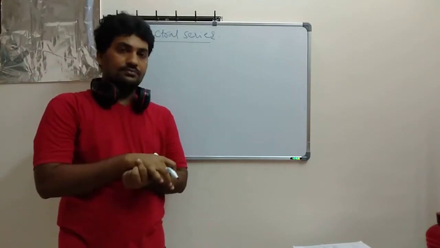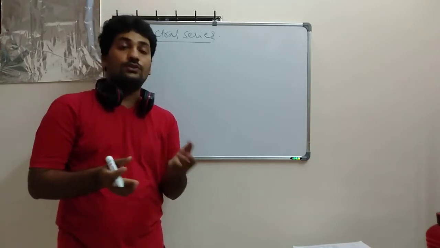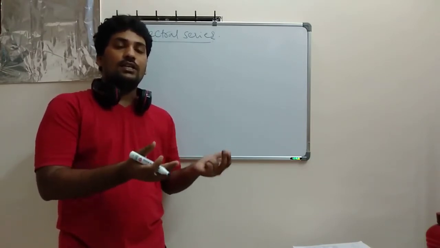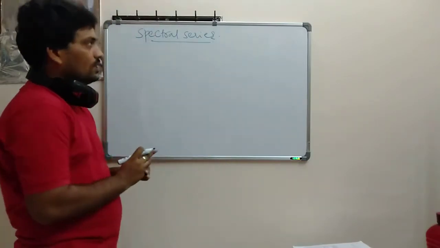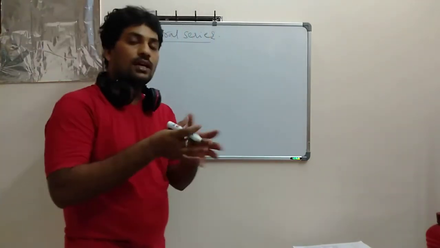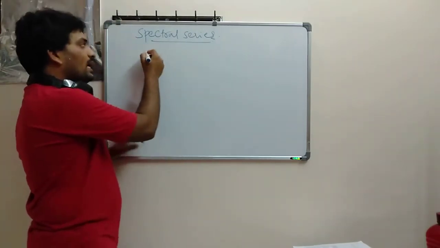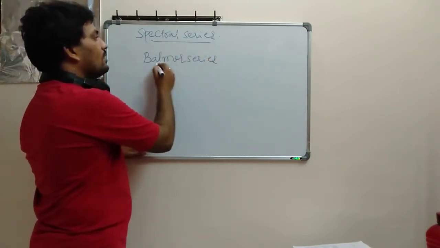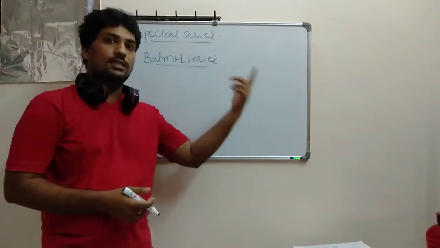I have already done the energy levels formula. If you don't know, you can go to that video and get the energy levels and Bohr's model. At last I discussed the energy formula, which comes from Bohr's model only. So what I am going to do: this is Balmer, his name is Balmer. The Balmer series was explained before the formula given by Bohr.